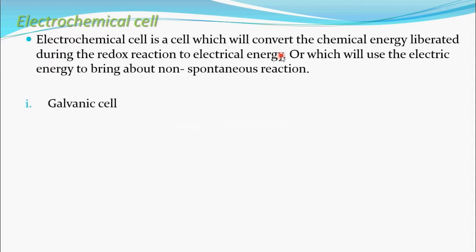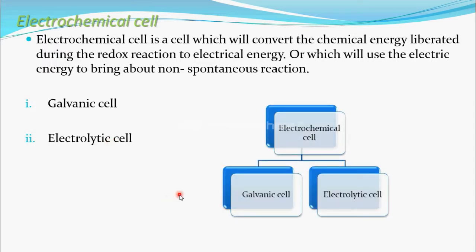See, in electrochemical cell there are two cells. First part of this definition is galvanic cell, and second part of this definition is electrolytic cell. So in electrochemical cell there are two cells. One is galvanic cell and one is electrolytic cell.